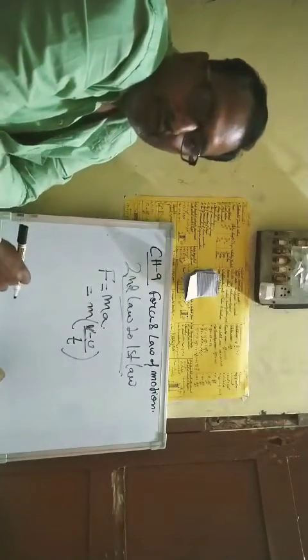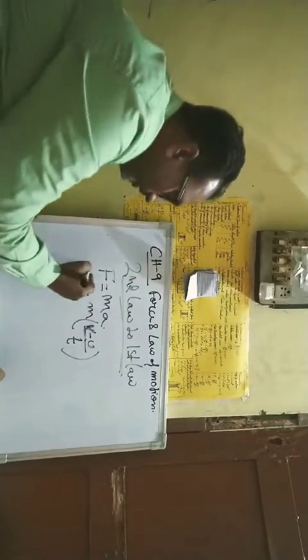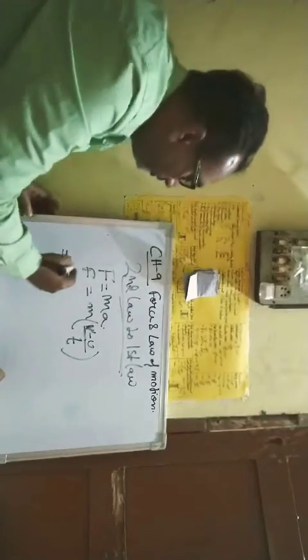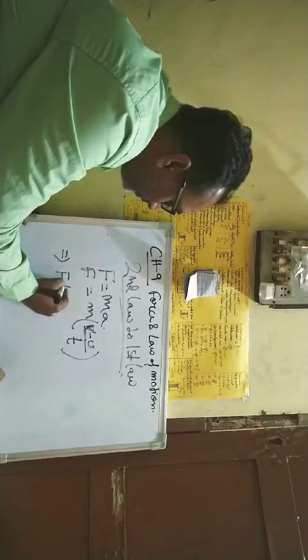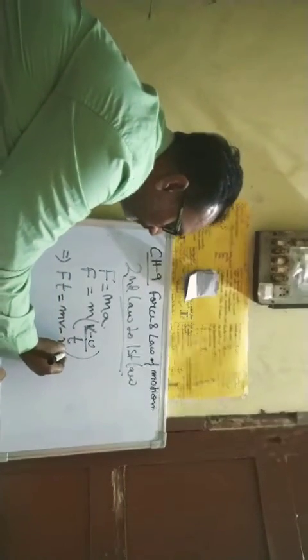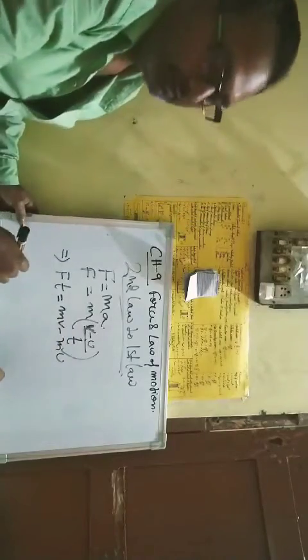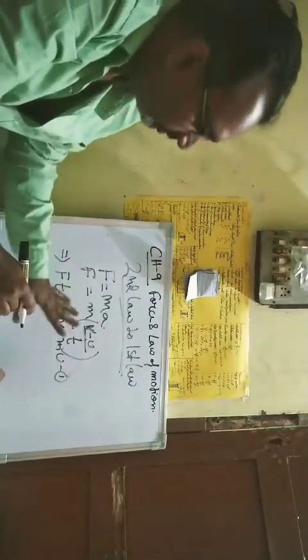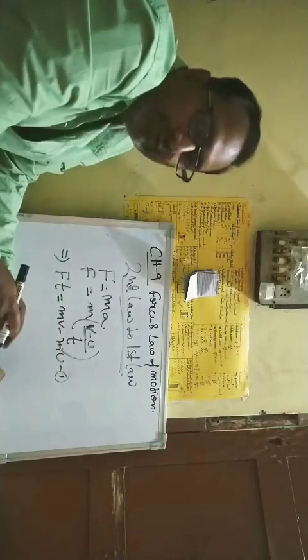Now we shuffle the values, so Ft is equal to mv minus mu. You can give an equation number to it, or it's not necessary.